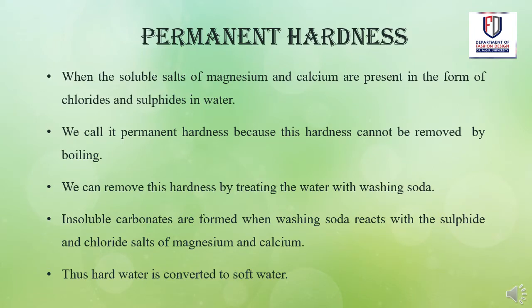Permanent hardness. When the soluble salts of magnesium and calcium are present in the form of chlorides and sulfates in water, it is called permanent hardness. We call it permanent hardness because this hardness cannot be removed by boiling. We can remove this hardness by treating the water with washing soda. Insoluble carbonates are formed when washing soda reacts with the sulfate and chloride salts of magnesium and calcium. Thus, hard water is converted to soft water.